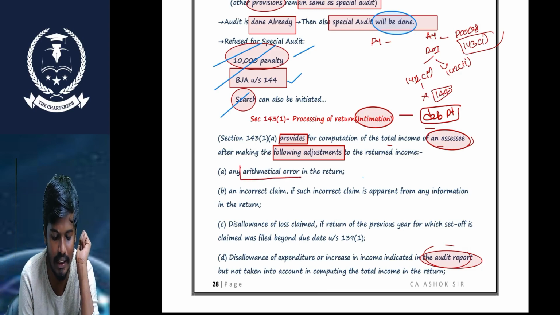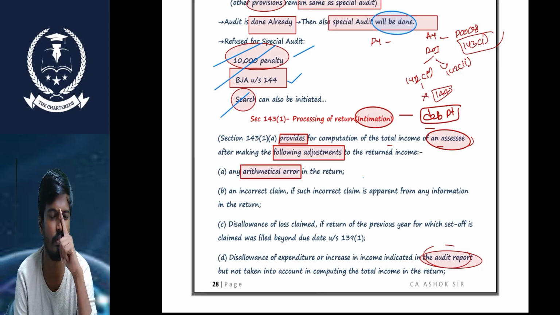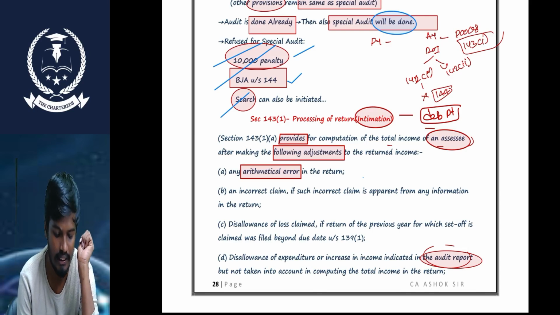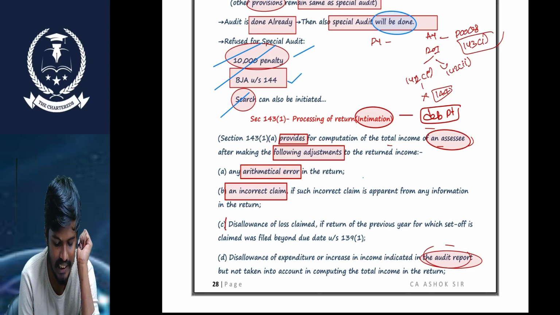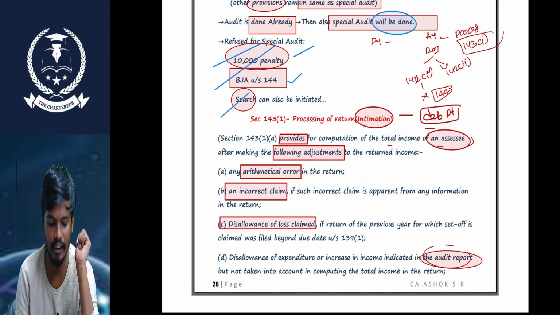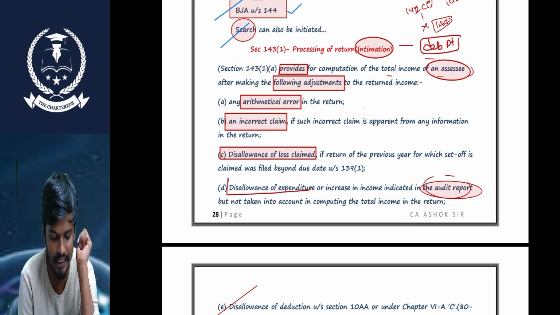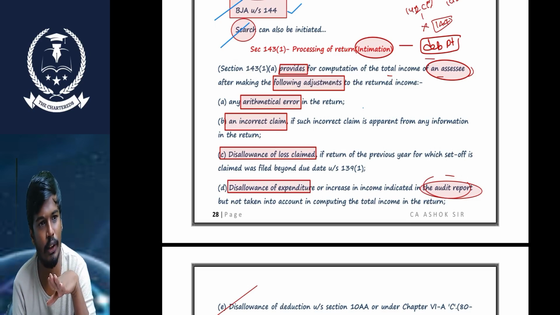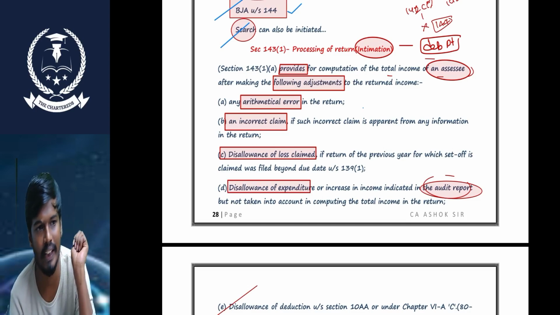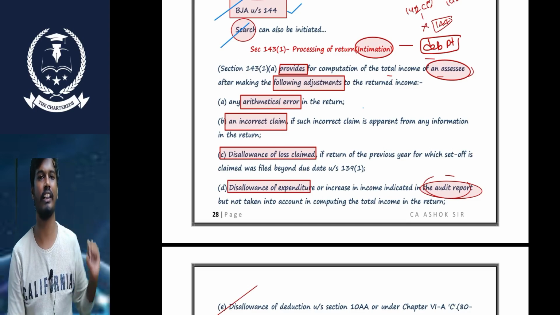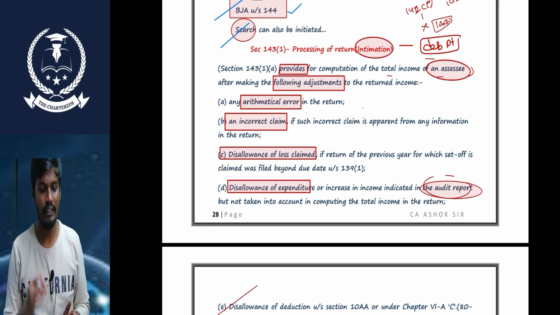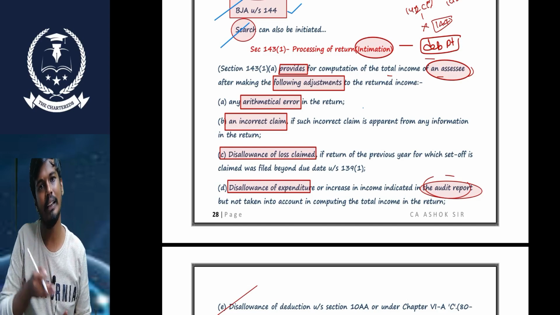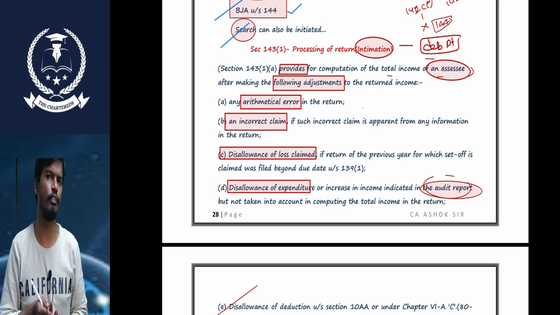Sir, if there are any arithmetical errors in the return, the department will rectify it. If there are any incorrect claims, the department will rectify it. If any disallowance of loss is claimed, the department will rectify it. If any disallowance of expenditure or increase of income is indicated in the tax certificate but not indicated in the return of income, the department will rectify it. So simply, these are the adjustments made by the department before processing the return.